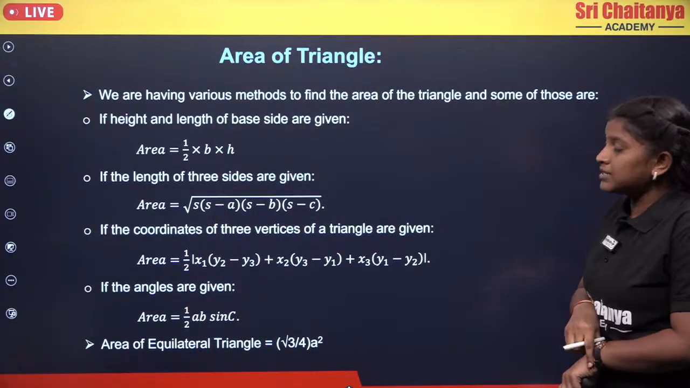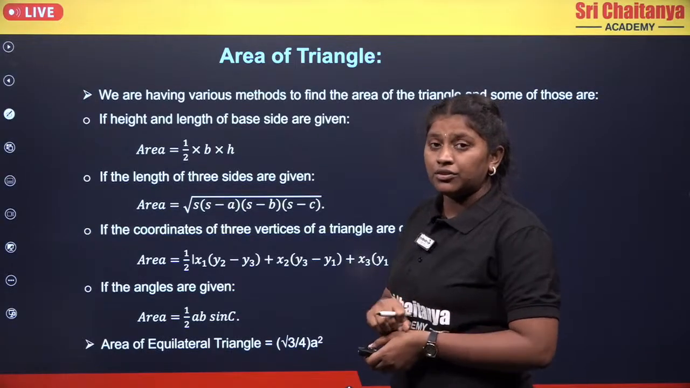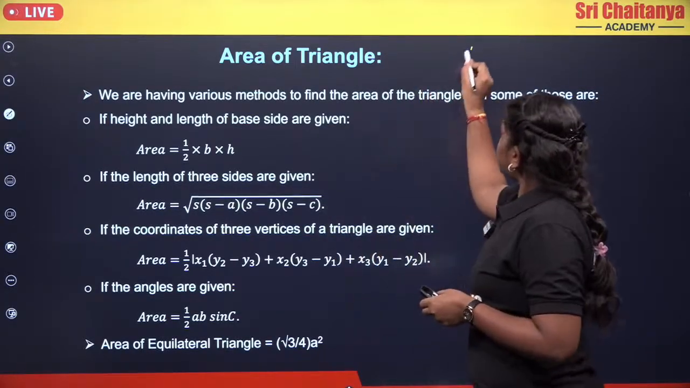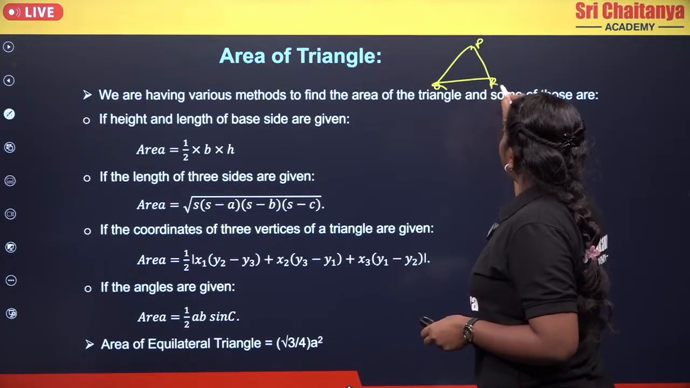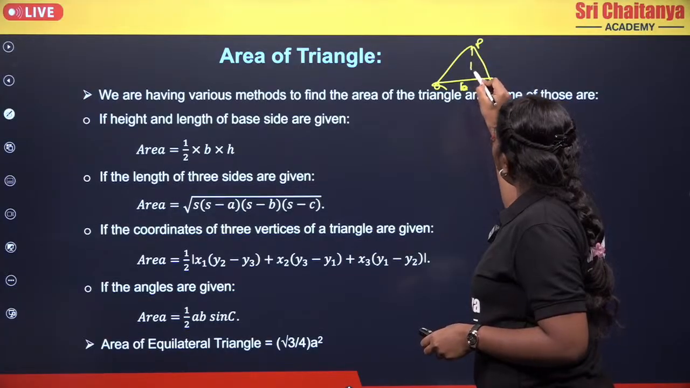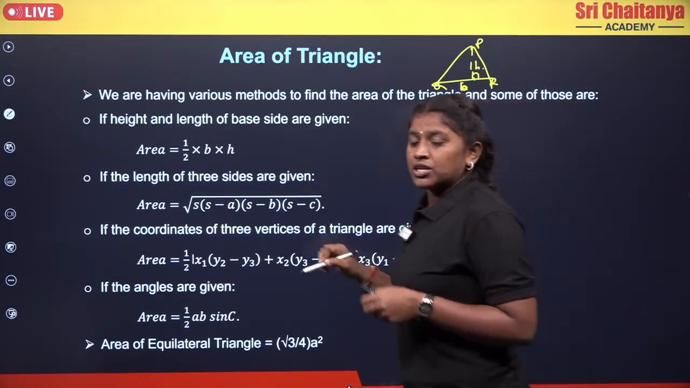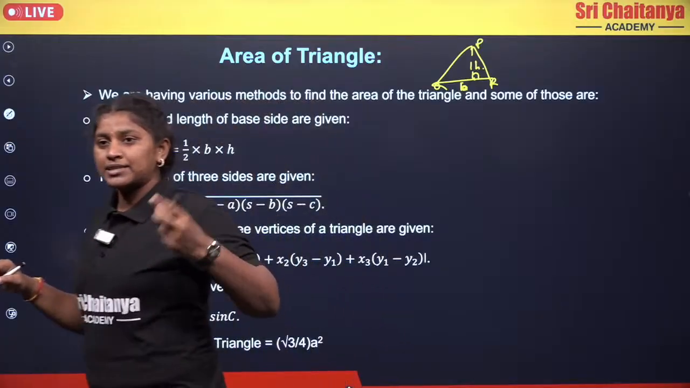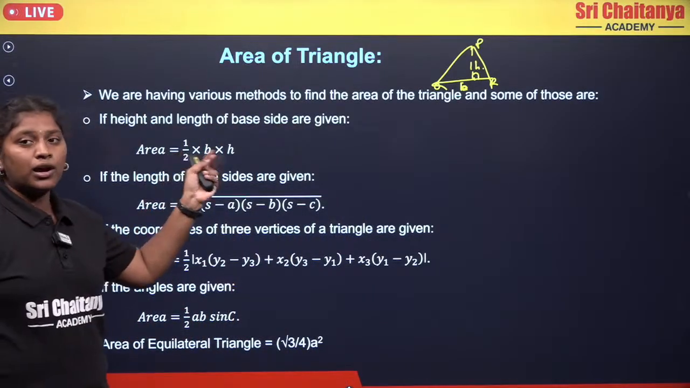The first one is, if they give the direct base and height of the triangle. So here, PQR, and if I am considering QR as the base, I will consider my height with respect to QR. So this will become your height. Okay, so if you have both base and height, then we can use the area formula as half into base into height.